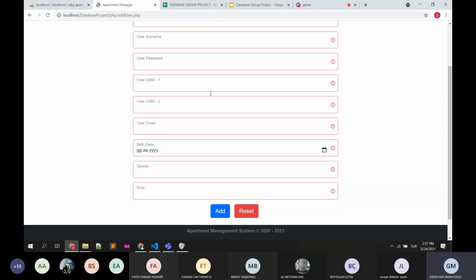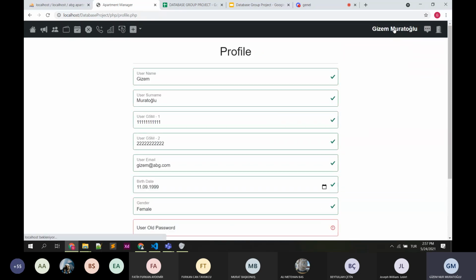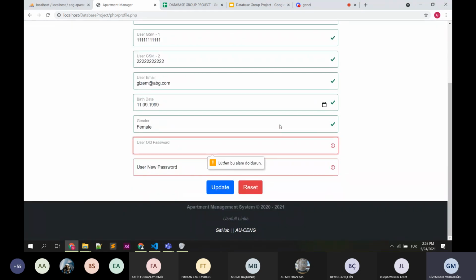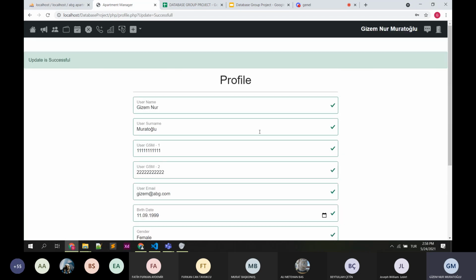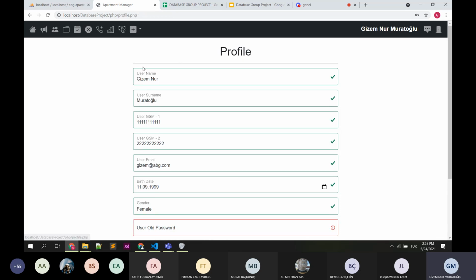We can add a user on this page, and this is our profile page. Let's change Gizem to Gizemnur and update it. Sorry for that. We need a password to confirm. Yeah, it's done.